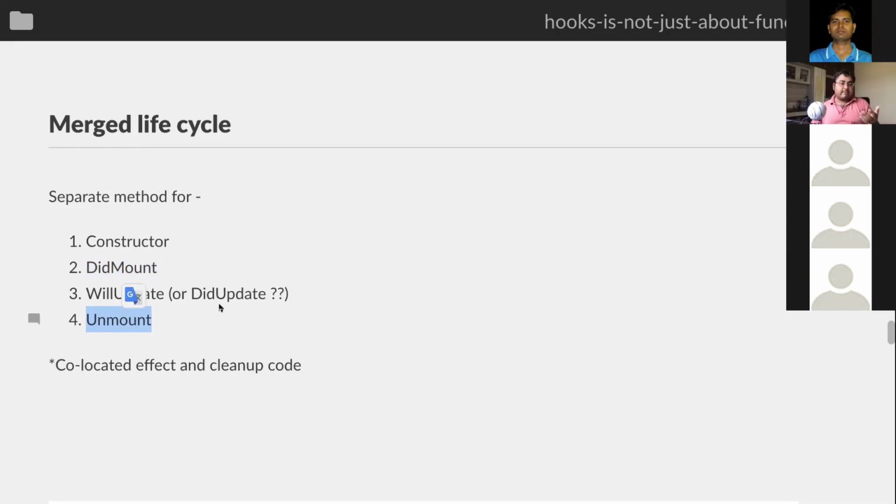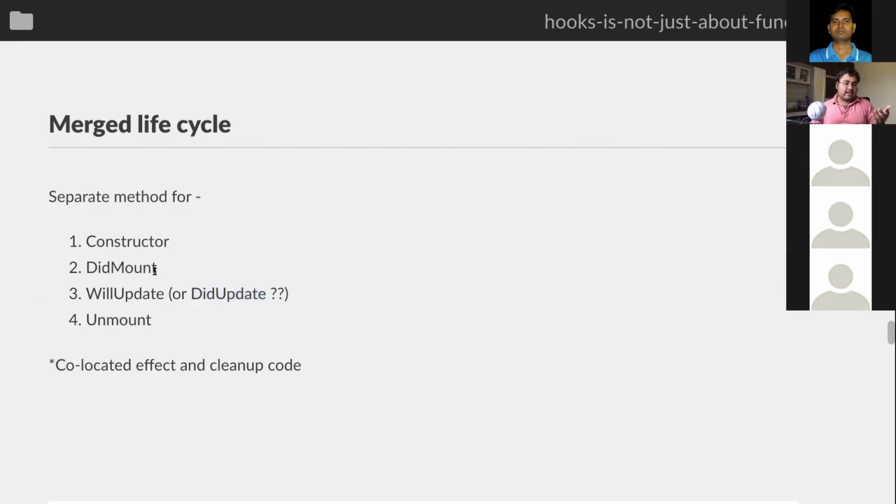Same thing happens between your two updates. If in one update you are making an API call, and then in the second update you are going to make a new API call for the same thing, you should clear your previous API call before doing the next one. But most of us hardly do that. The main reason is that it's hard.